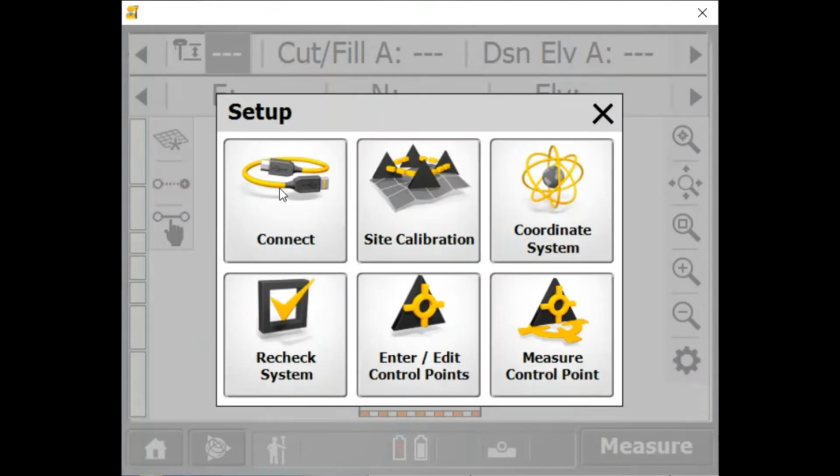GPS: you can connect to a new GPS, do your site calibration, select your coordinate system, check your system, enter and edit control points, or measure a control point.